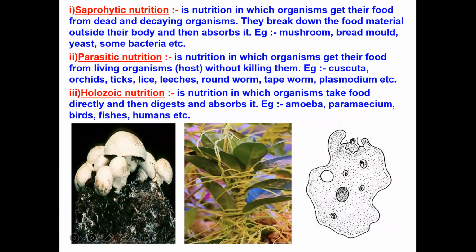as I said, we are going to discuss regarding nutrition today. So the nutrition has been classified mainly into three types here: saprophytic, parasitic, holozoic. Saprophytic means what? It is nutrition in which organisms get their food from the dead and decaying organisms. They will get the food from dead and decaying organism.